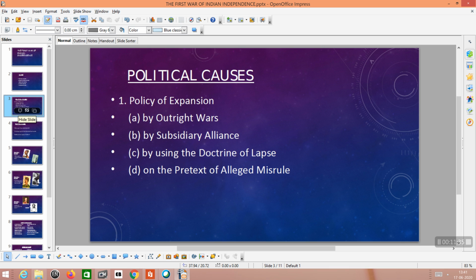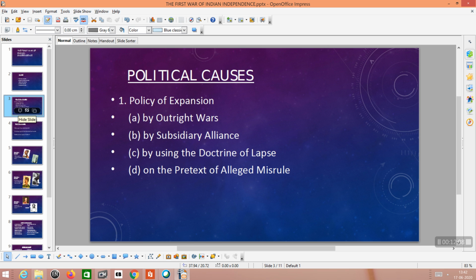Some examples are given here: Jhansi, Jaipur, Nagpur, Sambalpur, Udaipur. These were the territories controlled by the British due to the doctrine of lapse. Then the last policy was on the pretext of alleged misrule. Britishers annexed some other territories on the pretext of misrule.